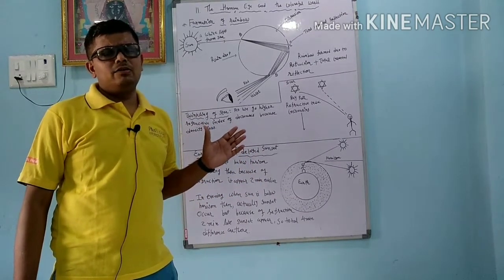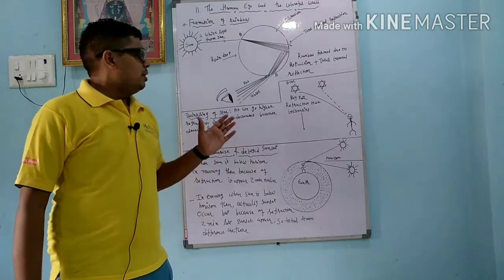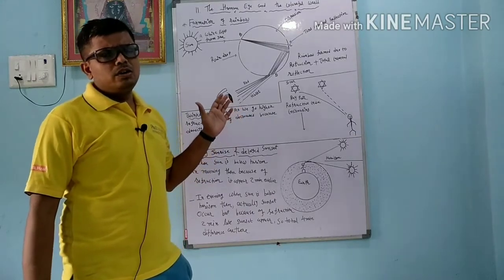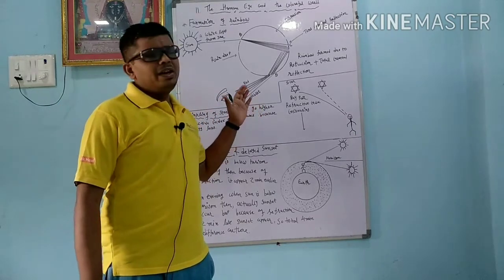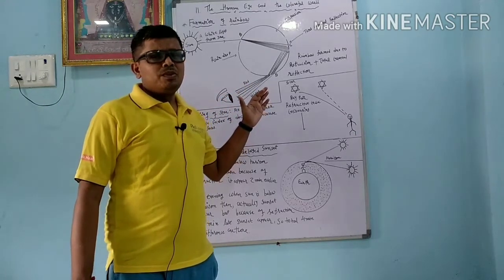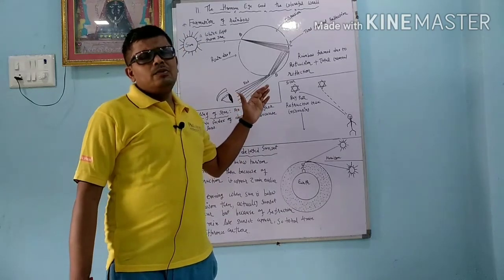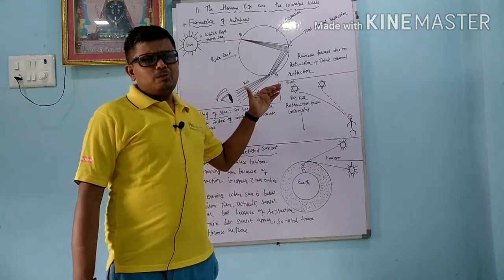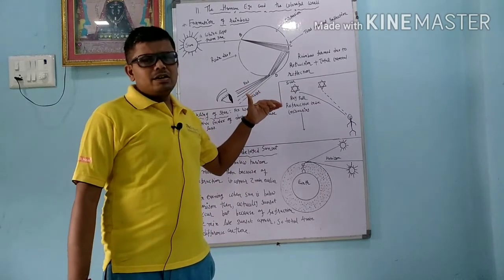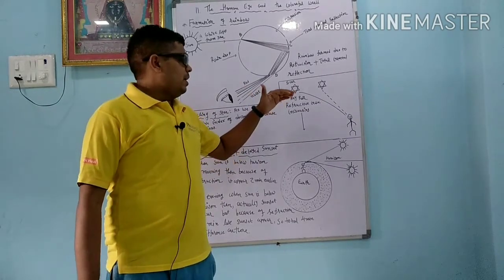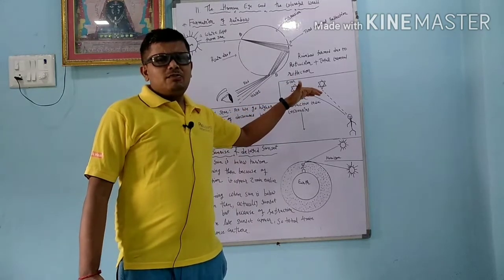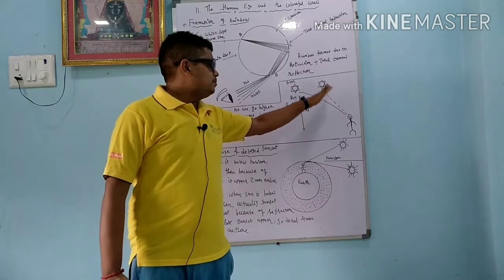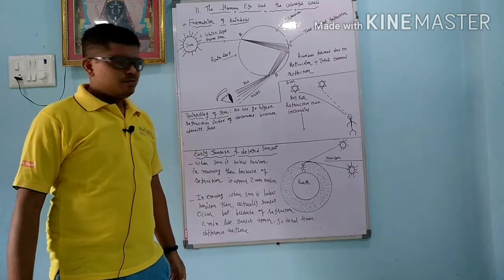Okay, so many light years away from the earth, and because of that reason when the ray of light comes from the star to the earth, so many atmospheric layers are there. Okay, and because of that reason when it enters from the universe into the atmosphere of the earth, different layers are there, and the density of different layers is different, and because of that reason you feel that star is twinkling.